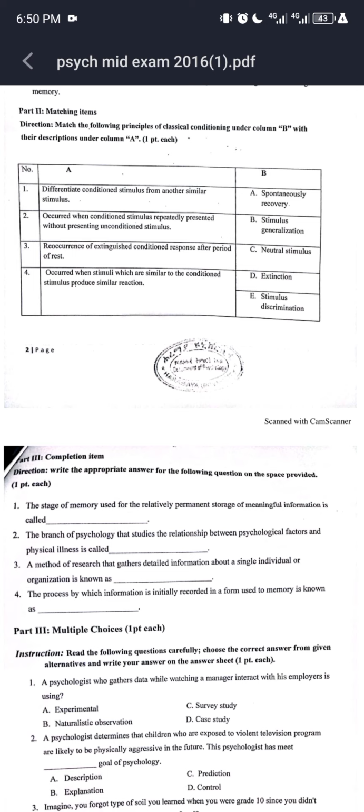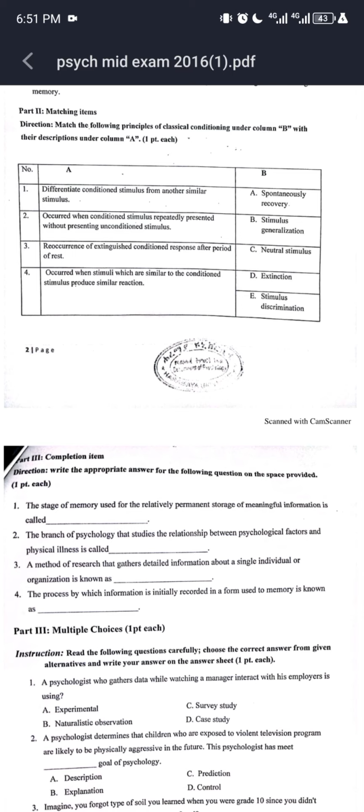For question number 1, the correct answer is E, stimulus discrimination, which is the process of distinguishing two similar stimuli. For question number 2, the correct answer is D, extinction, which occurs when a conditioned stimulus is repeatedly presented without presenting the unconditioned stimulus. For question number 3, the correct answer is A, spontaneous recovery, which means recurrence of an extinguished conditioned response after a period of rest.